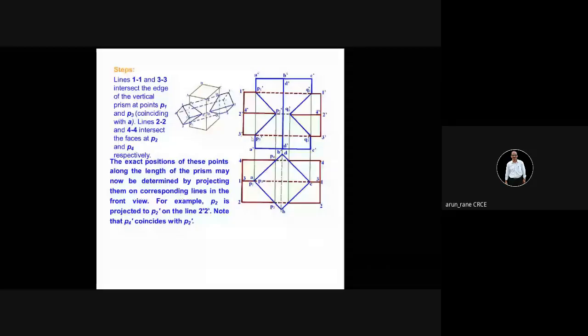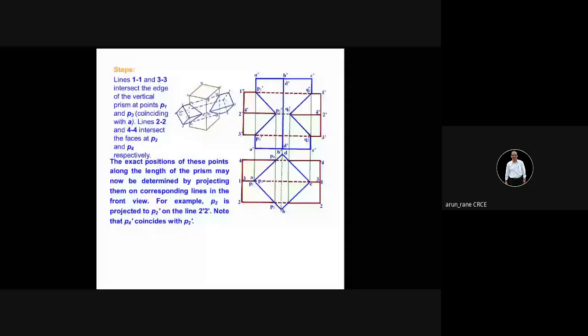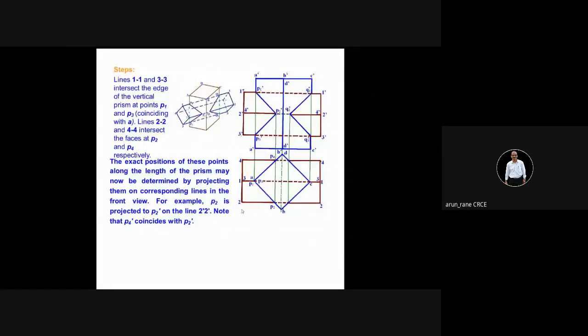Alright. Now you have to get this point P2. Right. So how to get that P2? Now look at this edge. So when you look from the top, this is what the edge is, and this is what the edge is. Alright. So these 2 points are intersecting this surface. So name this point as P2. Keep on looking at the isometric here. So this is 2 and P2. Okay, so this point where it intersects this, you name it as P2.